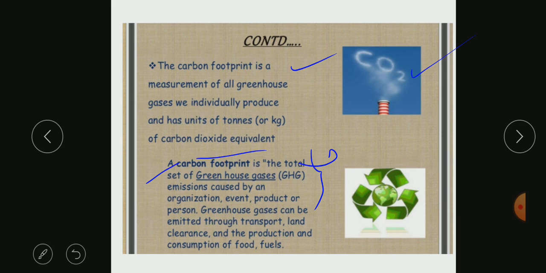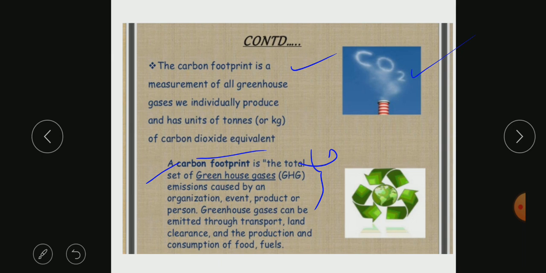Second, I can also think of carbon dioxide produced by the entire college. Let us say the whole BBA, first semester, second, fourth, sixth semester, all of the students, that is the entire college, how much they are producing. And also as an organization, how much carbon dioxide a full industry produces.